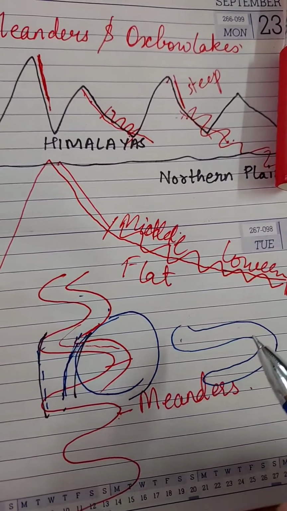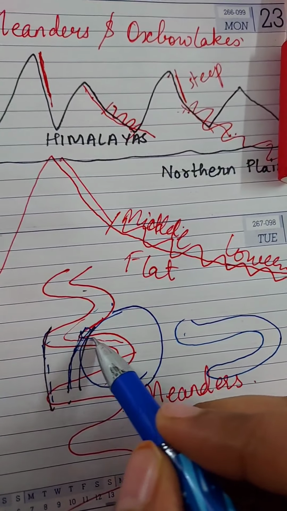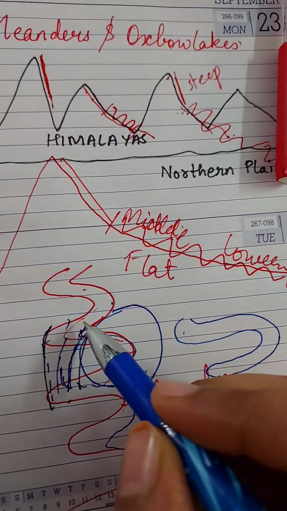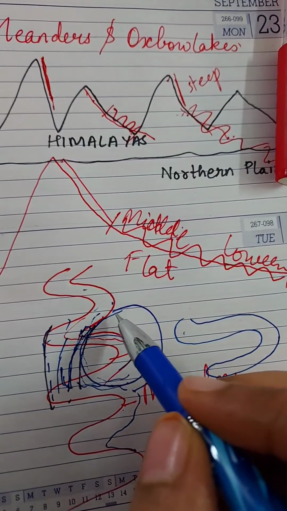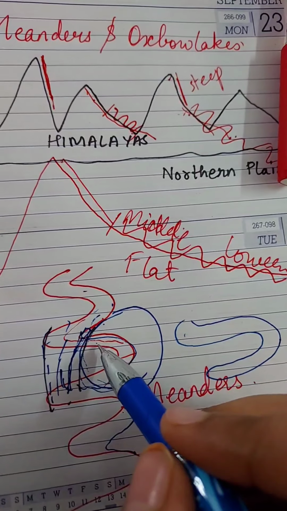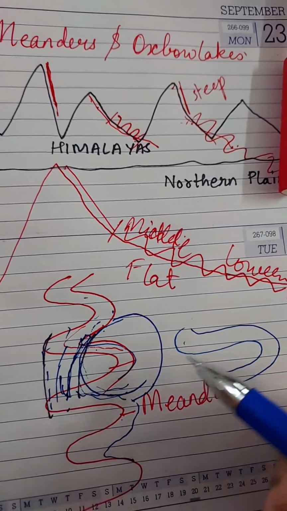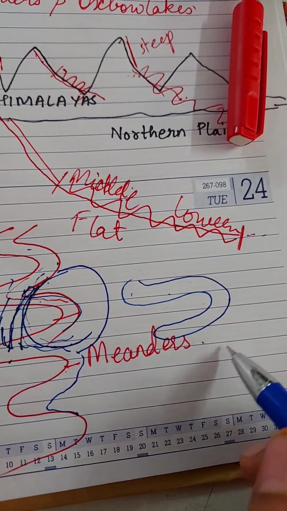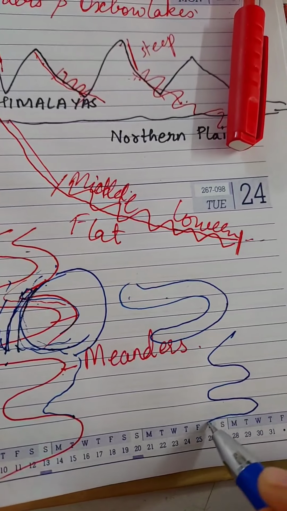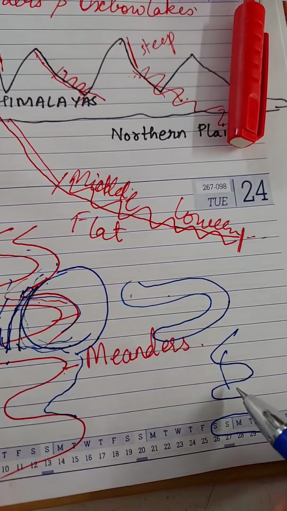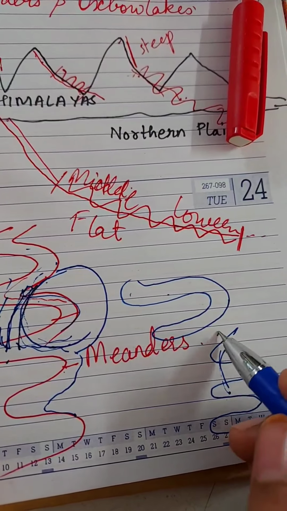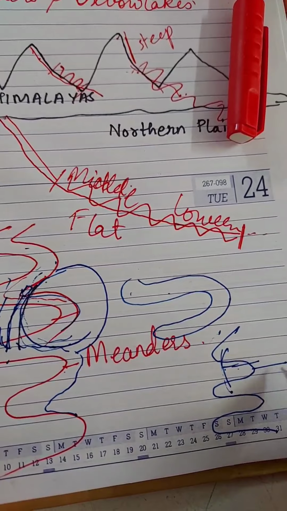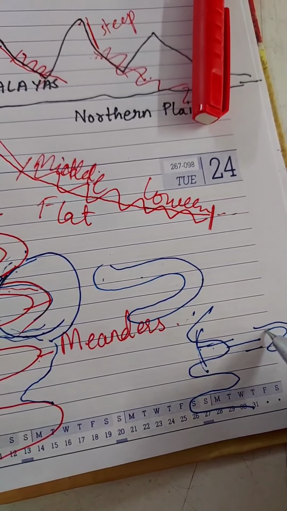When it drifts further away, oxbow lakes are formed, because now the water, instead of flowing through this part, is flowing directly to this region and flowing downwards. So this meander, this loop, gets cut off, separated, and moves apart with time. Later on, oxbow lakes are formed. So oxbow lakes are simply the curves which are cut by the flowing river, and with time they drift away from the main river.